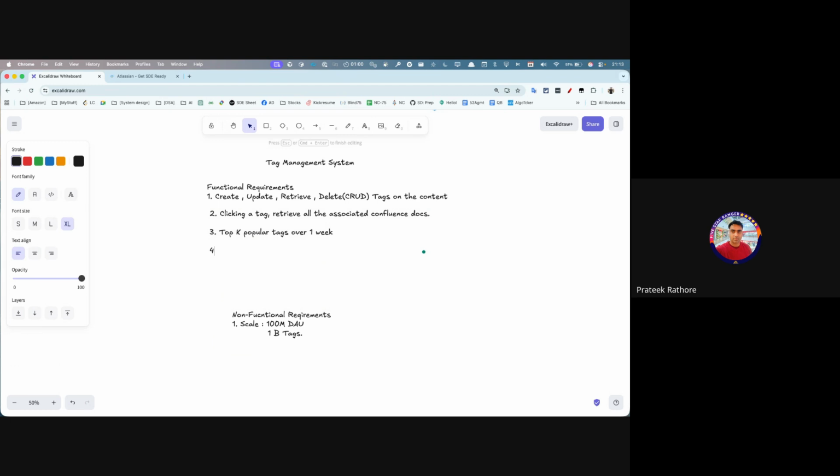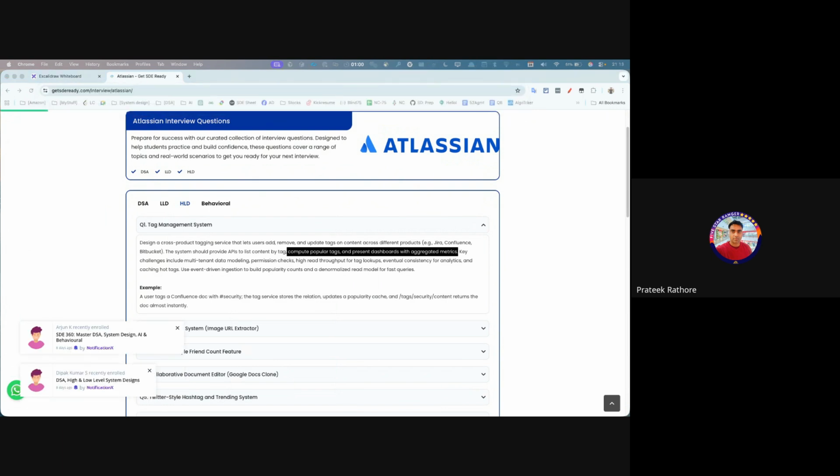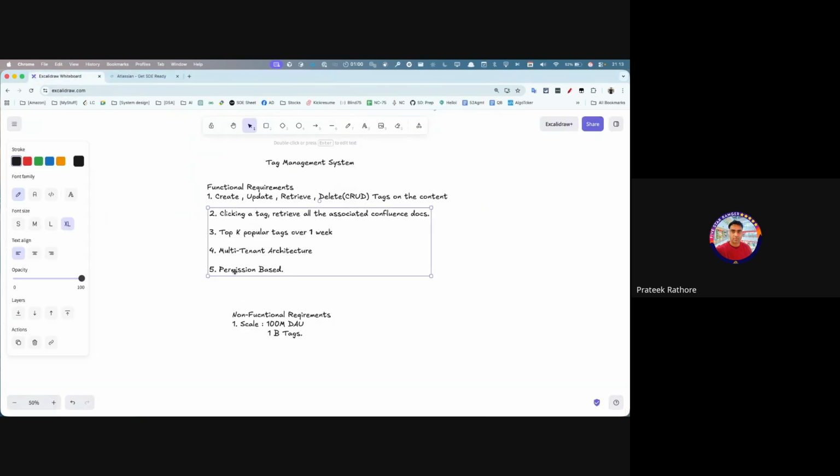So this is a multi-tenant architecture, and permission based as well. If you want, I'll send you the question in the chat. I somehow feel that permission based we can still control somehow, so at the moment, in the interest of time, I will keep this out of scope. But let's see if time remains.